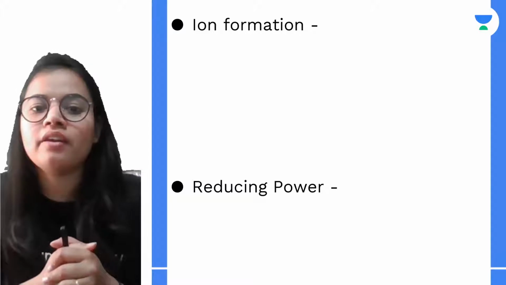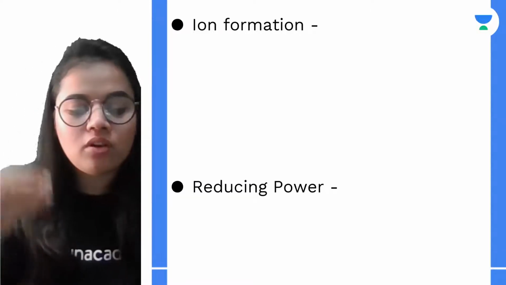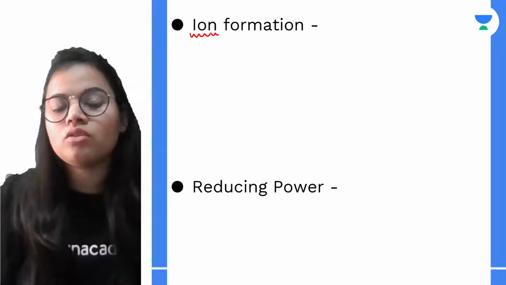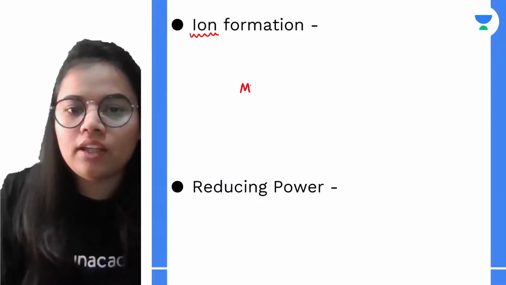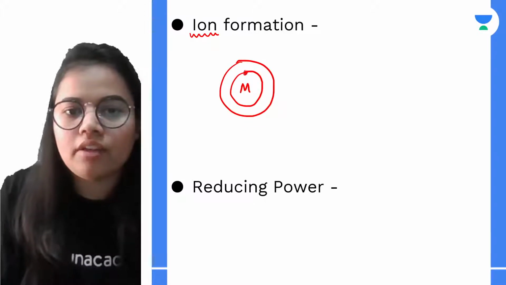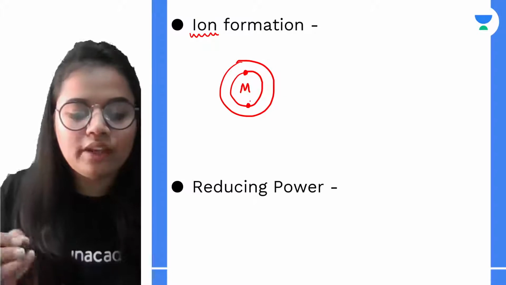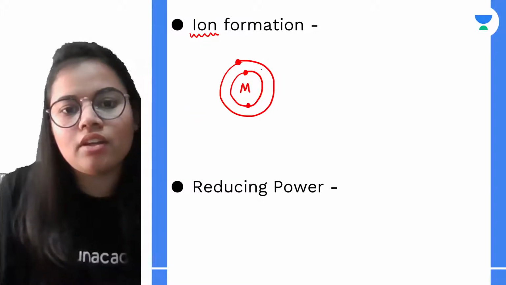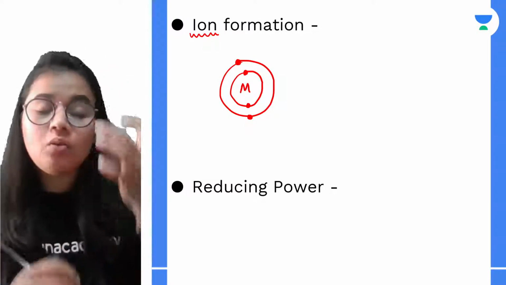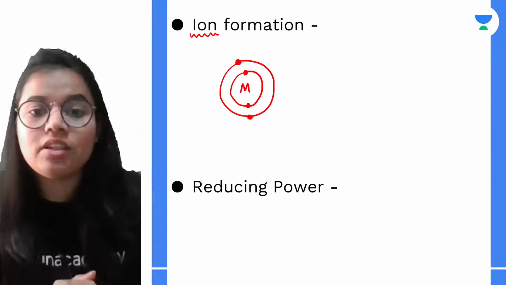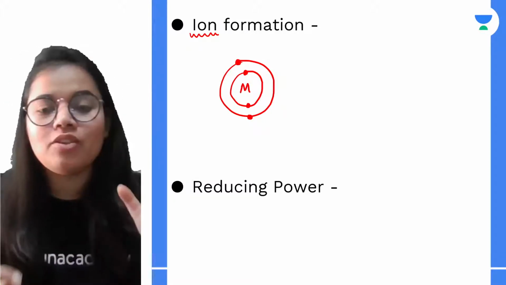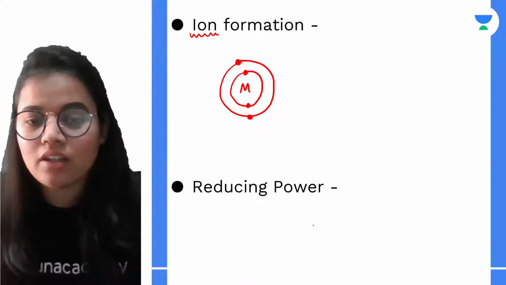Okay, next is ion formation. So before going on to ion formation, let's know what an ion is. If I talk about any metal, let us say this is the metal in its normal state, having 2 electrons in the first shell. Let's say it's having 2 electrons in the second shell also. Now, what is the basic tendency of elements? They need to be stabilized, they need to have a stable configuration, right?